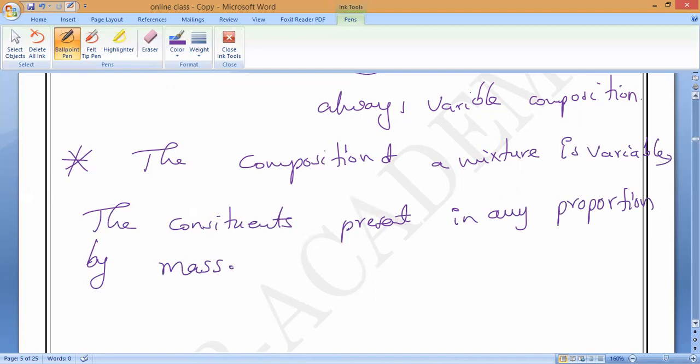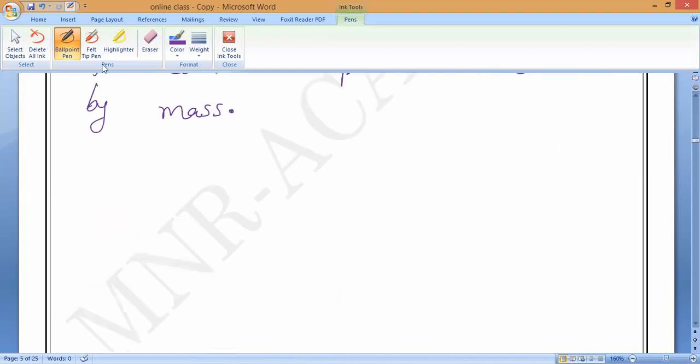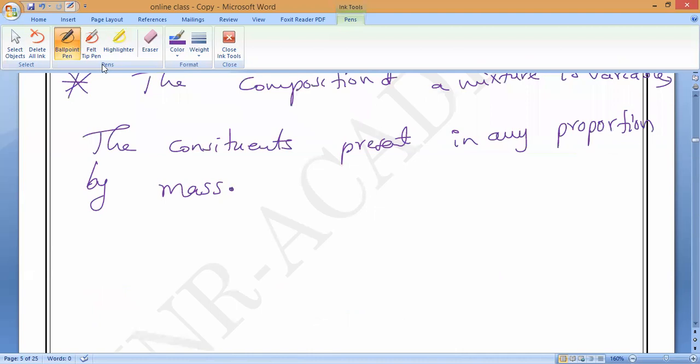So their mass percentage is not always constant. Is it okay, all of you? Please tell me. Is it okay? Yes sir. By mass, their mass percentage is not constant always. That is what you have to understand.